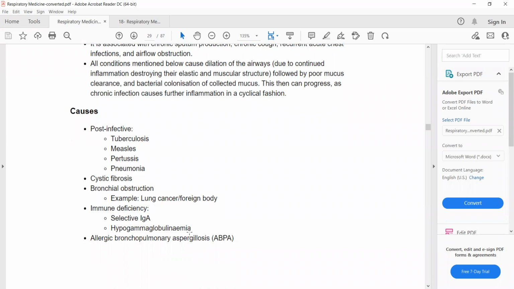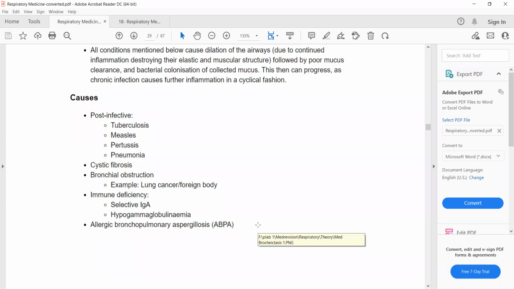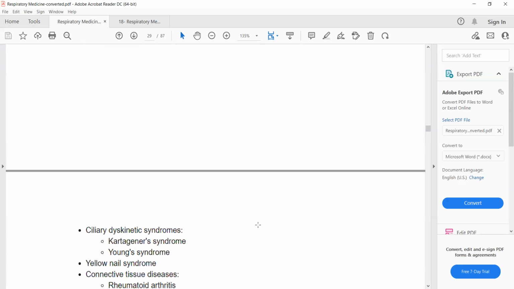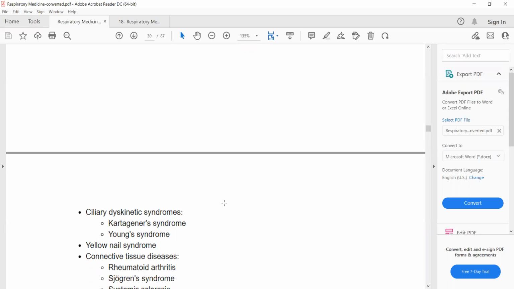Any immune deficiency will result in infection of the respiratory tract, such as selective IgA deficiency or hypogammaglobulinemia, so they can also cause bronchiectasis. Allergic bronchopulmonary aspergillosis can also cause bronchiectasis. Genetic disorders such as primary ciliary dyskinesia, a genetic condition in which there is a problem in the movement of cilia, will also lead to bronchiectasis.